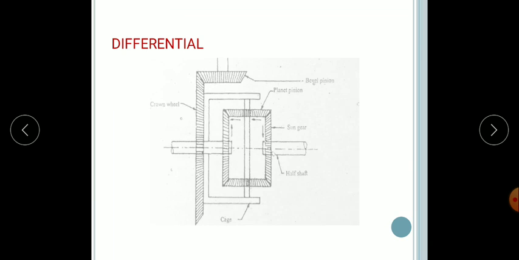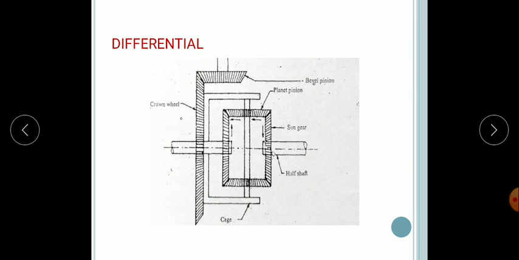Okay, so this is a diagram which shows the differential. So what is the differential mechanism? The differential mechanism is essential in a vehicle while taking turns. While taking turns, the differential decreases the speed of the inner wheel and increases the speed of the outer wheel, but the speed of all the wheels remains the same while the vehicle is moving on a straight path. So this differential mechanism is basically used while turning.